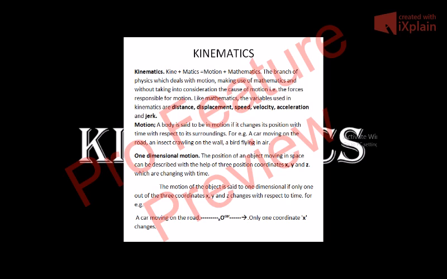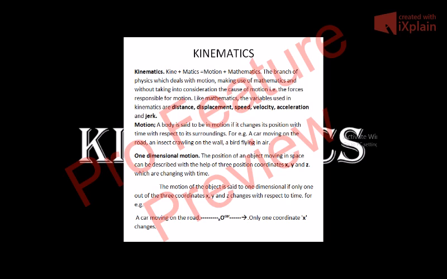But in this chapter, kinematics, we do not take force into consideration. We do not think about the cause of motion. Like in mathematics, as you know, in linear equations or in quadratic equations, there are variables. So the variables used in kinematics are distance, displacement, speed, velocity, acceleration, and jerk. And now we will discuss them one by one in the later part of this chapter.